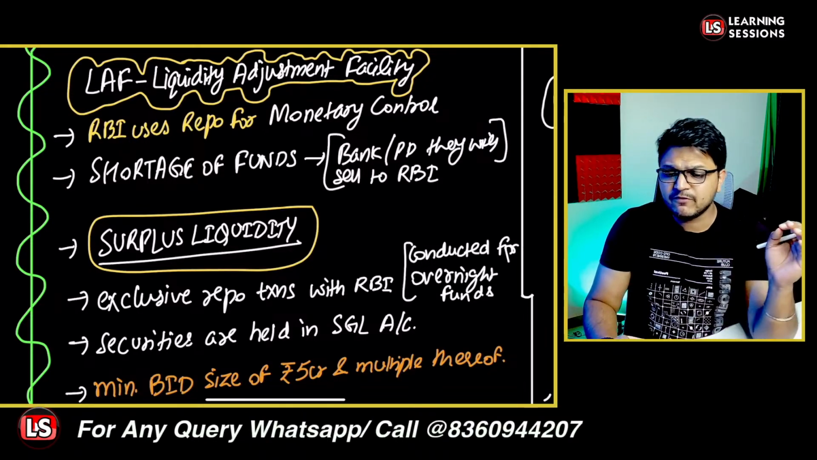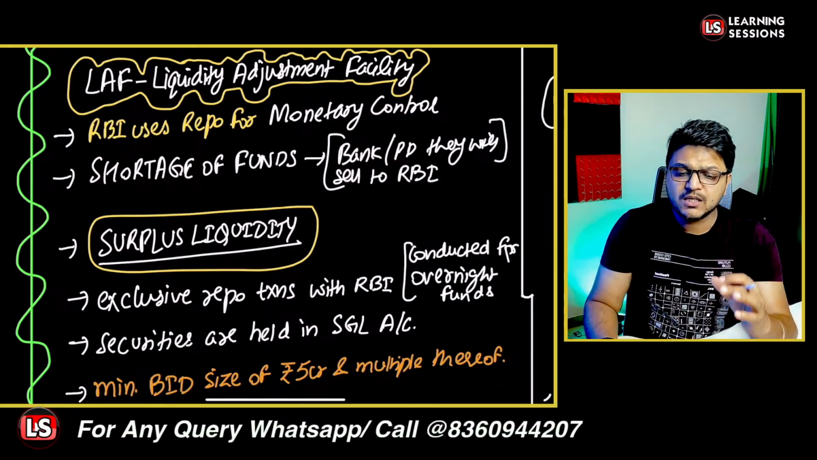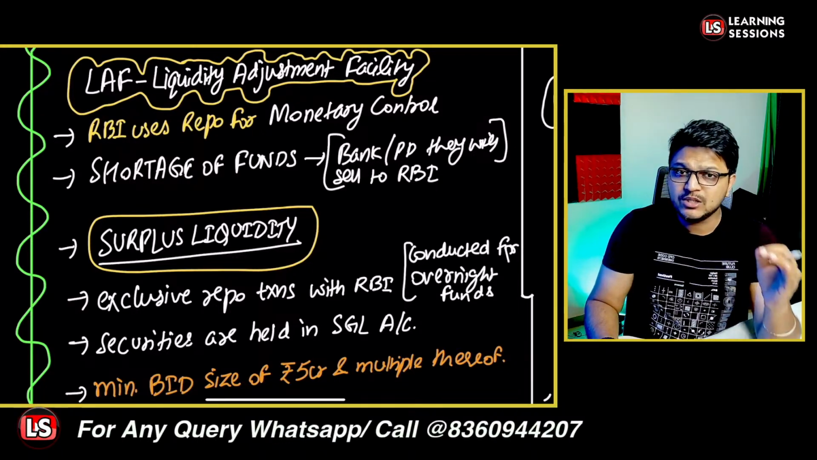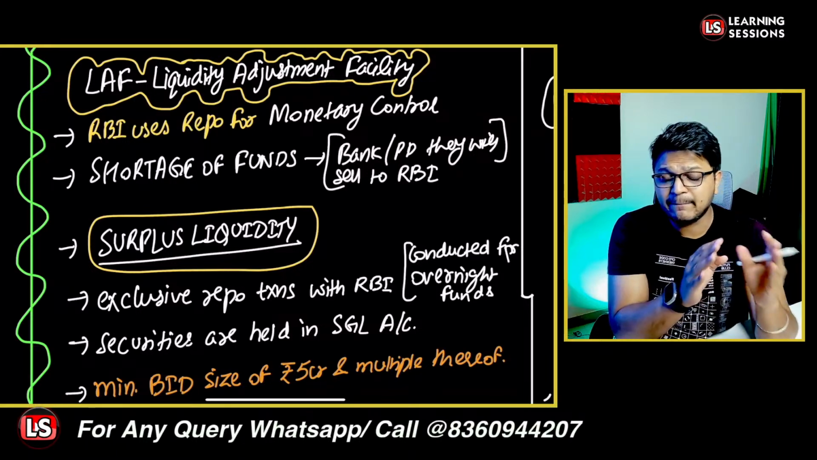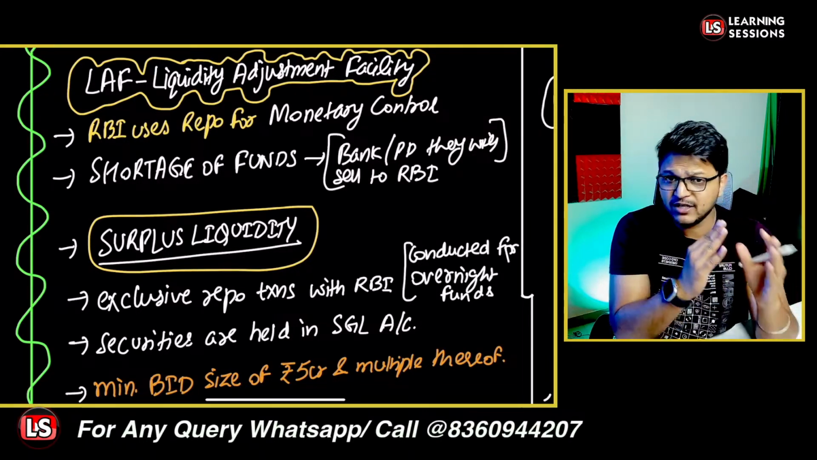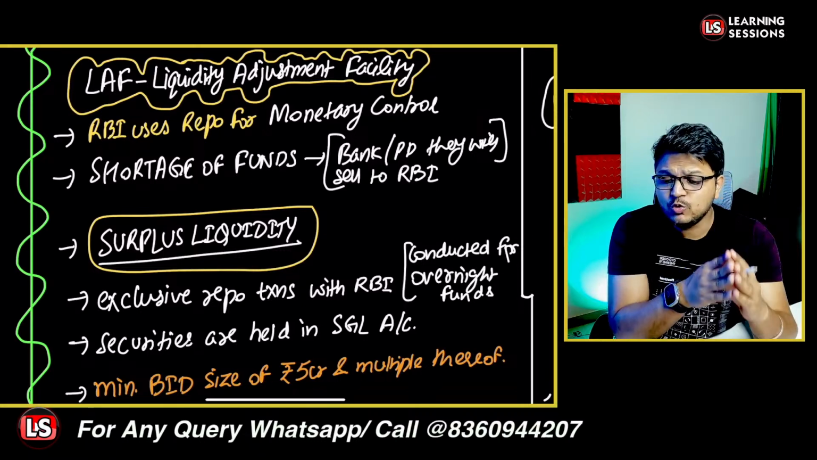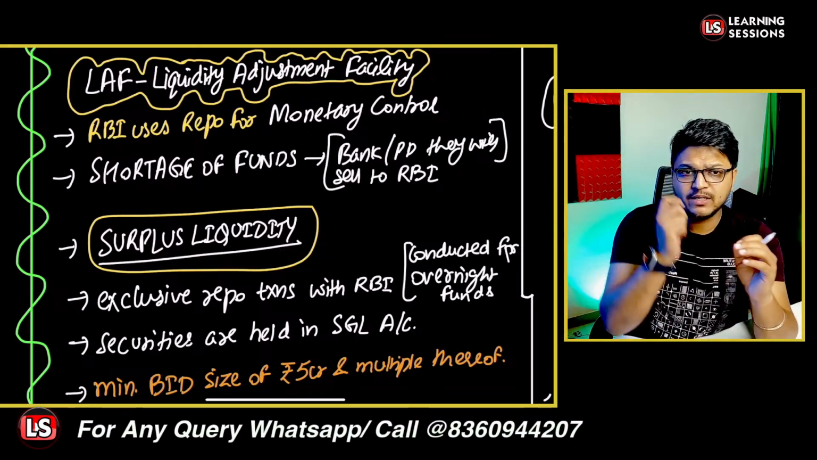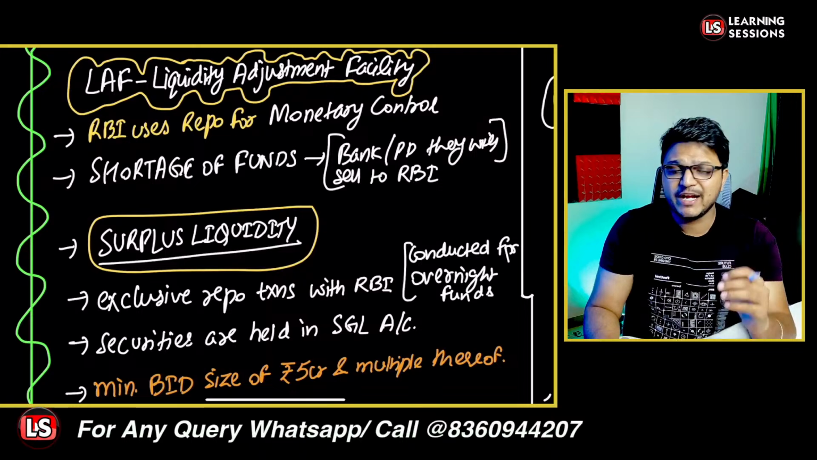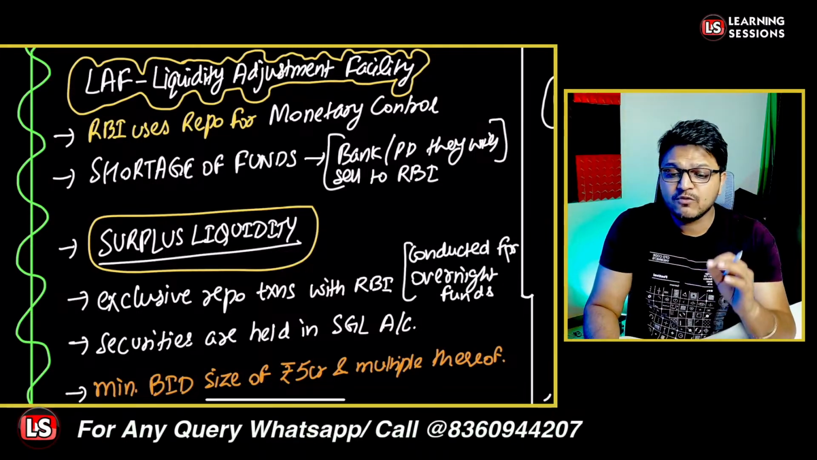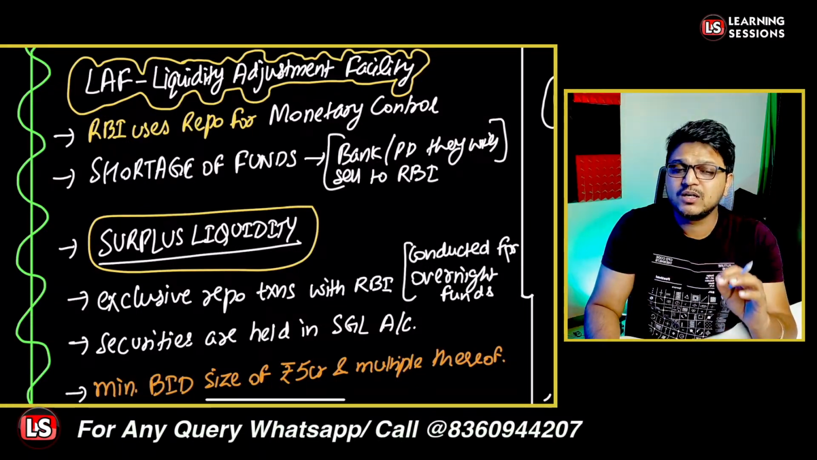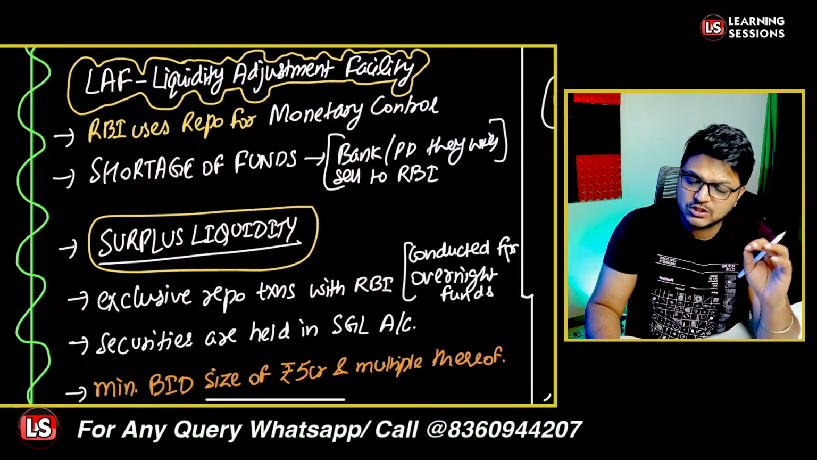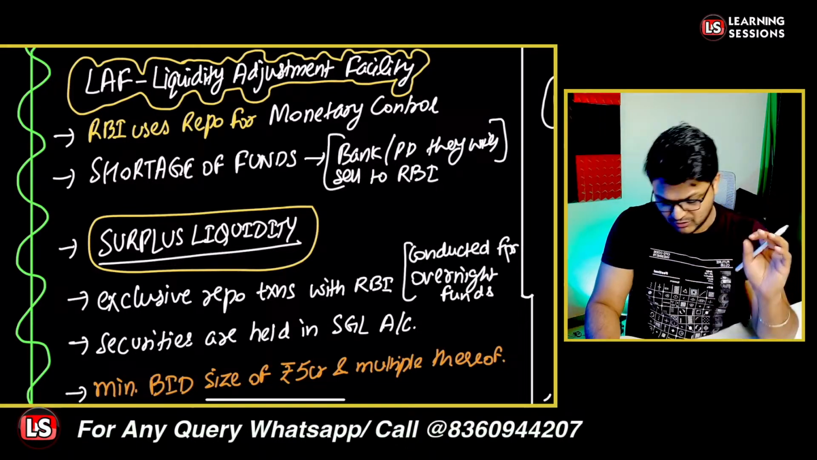Now, liquidity adjustment facility is related to monitoring the liquidity in the market, and for that purpose, the Reserve Bank of India uses repo, that is a repurchase offer, and reverse repo as instruments, so as to do monetary control. So in this process of the LAF, the Reserve Bank of India lends funds to the banking sector, and that is done through the repo and reverse repo instruments. Is that clear?